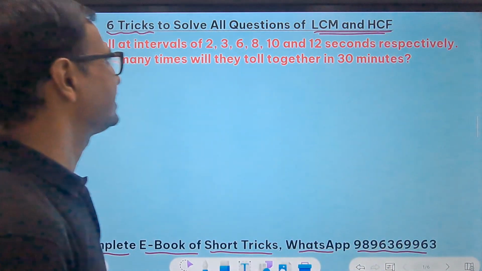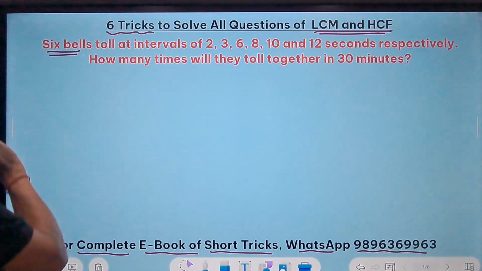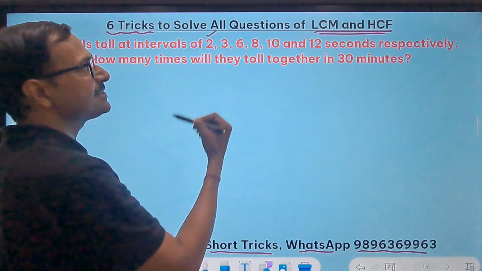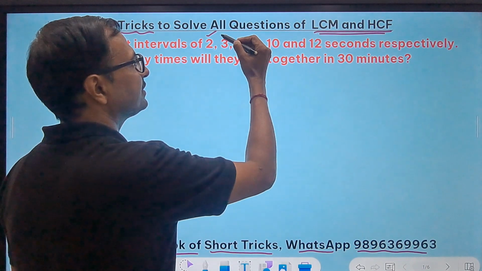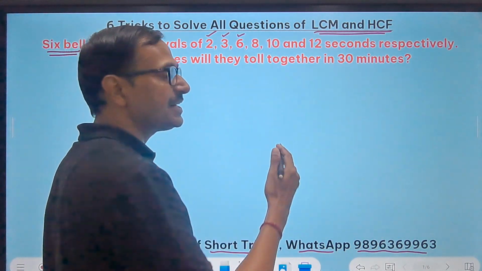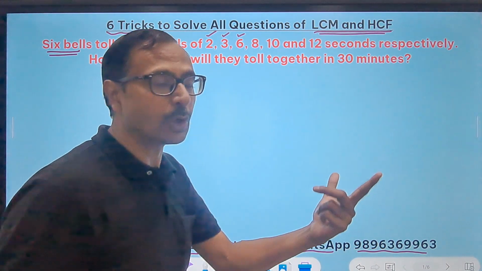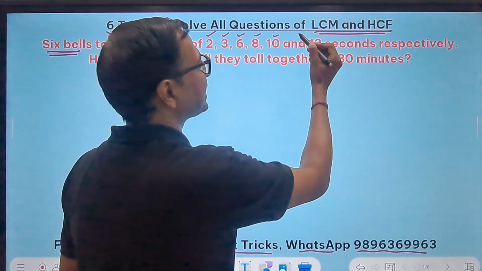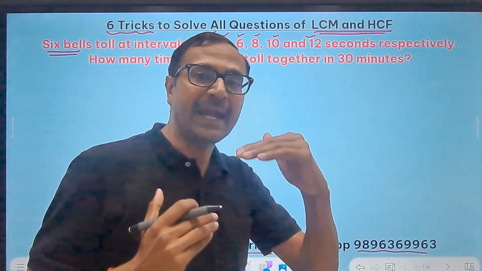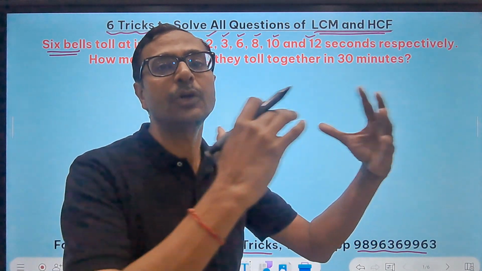The first question is, there are 6 bells and they are tolling at different intervals. The first one tolls every 2 seconds, and the second one tolls every 3 seconds. Likewise, after every 6 seconds the third bell is tolling, and then 8 seconds, 10 seconds and 12 seconds. So these are the time intervals at which the 6 bells are tolling.